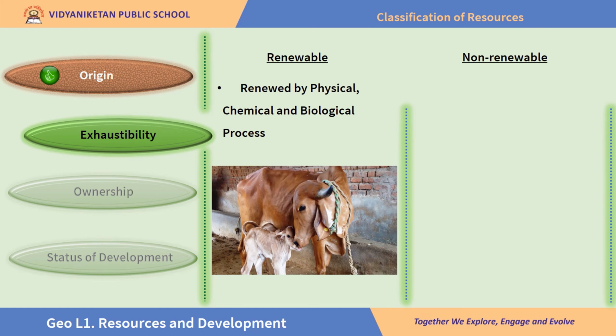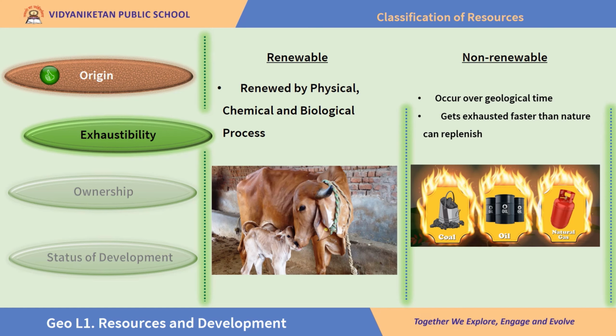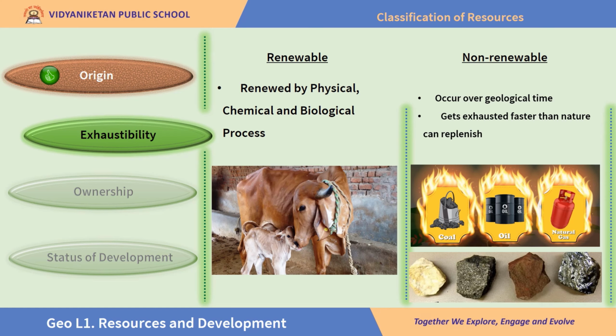Non-renewable resources are the ones that occur over geological time. It takes millions and millions of years to form such resources. But we the people are using them at such a speed that they get exhausted faster than nature can replenish them. Coal, natural gas, crude oil are examples of it. Even minerals are examples of non-renewable resources. They get exhausted faster than nature can replenish them.